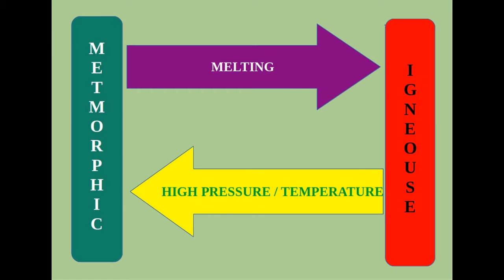When igneous rocks undergo high temperature and high pressure within the crust, they will be transformed into metamorphic rocks due to physical and chemical changes. And if sedimentary rocks melt to form magma or lava, it will be solidified into igneous rocks.